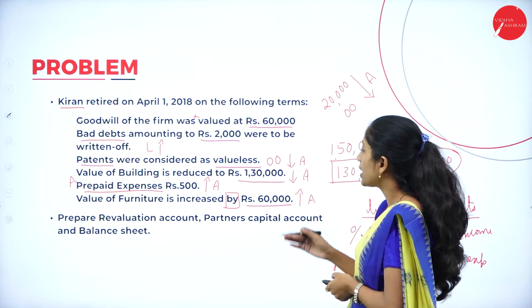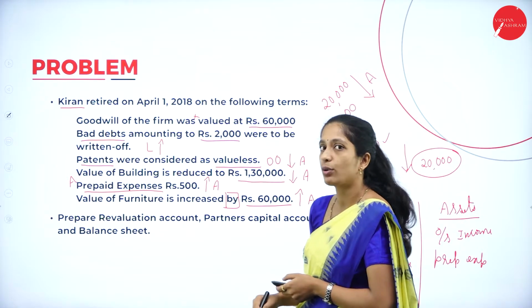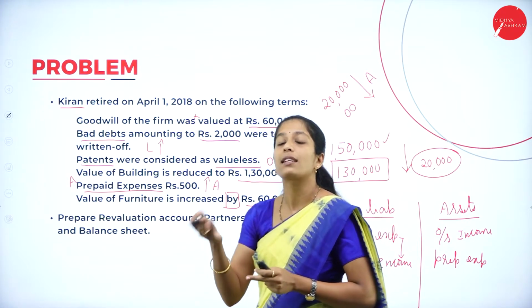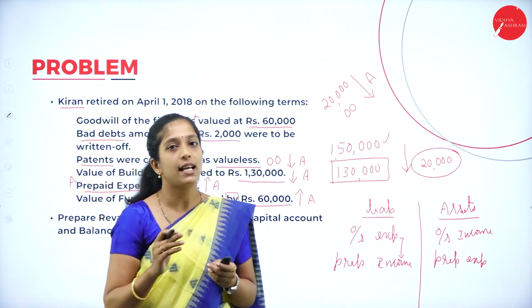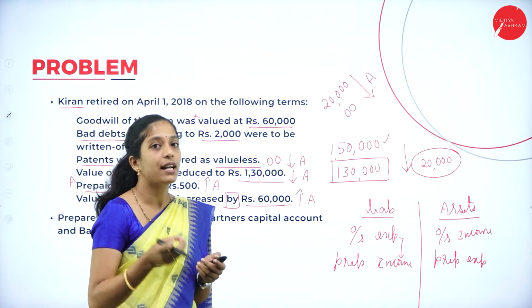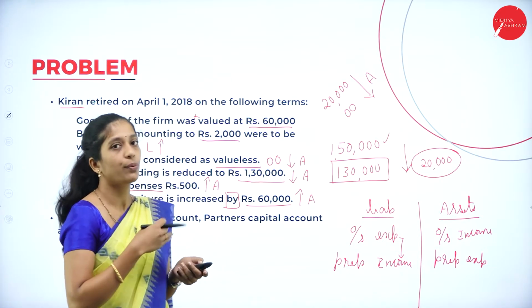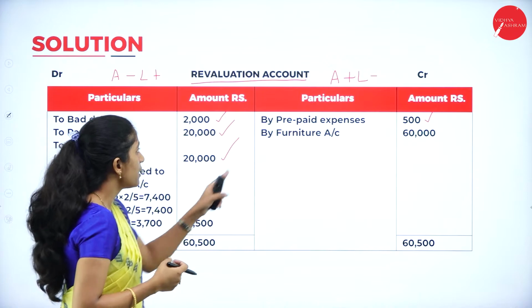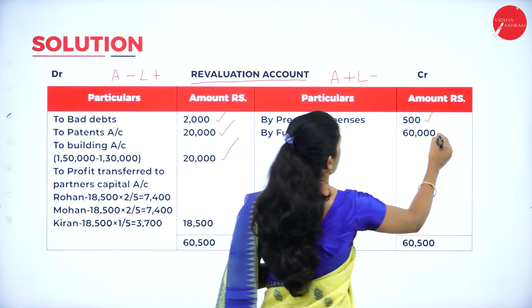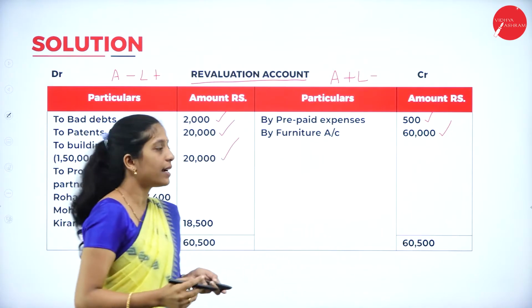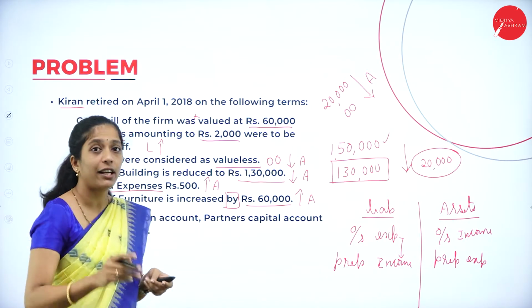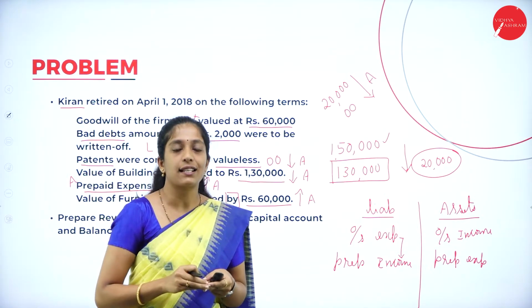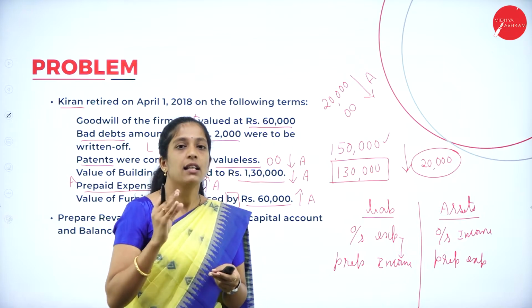Now moving on to the next adjustment. Value of furniture is increased by rupees 60,000. So here also increase in the value of asset. Furniture is an asset. So increase in the value of asset by how much? 60,000. So where do you record? In the credit side. So by furniture, how much? 60,000. Now we are done with recording all the adjustments relating to increase or decrease in the value of assets and liability.